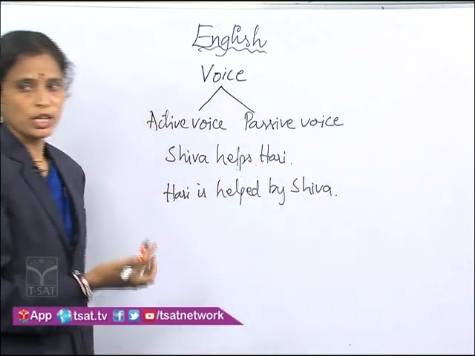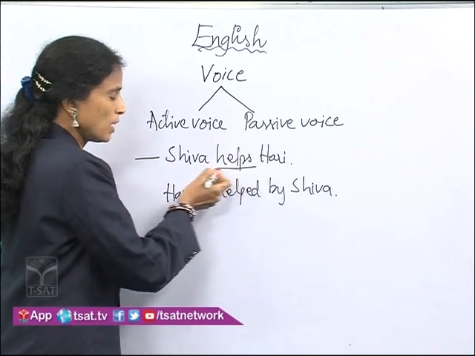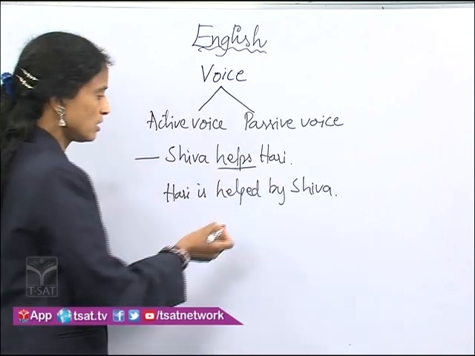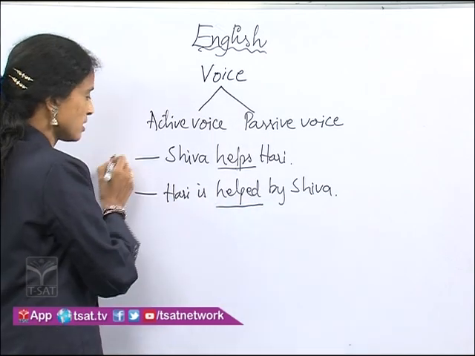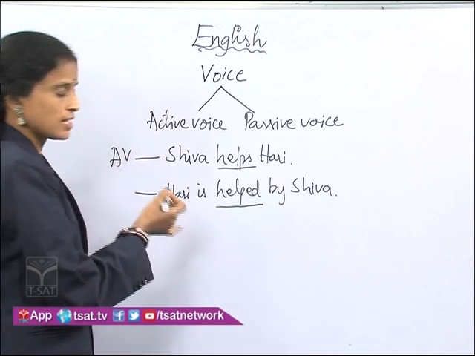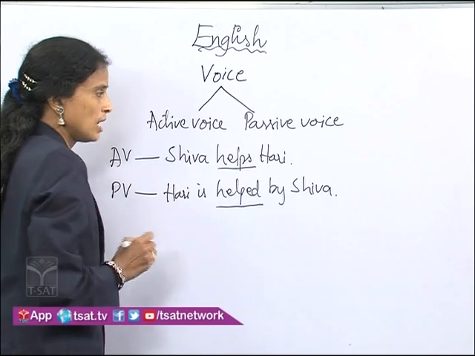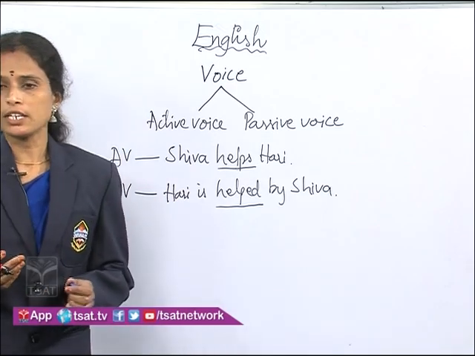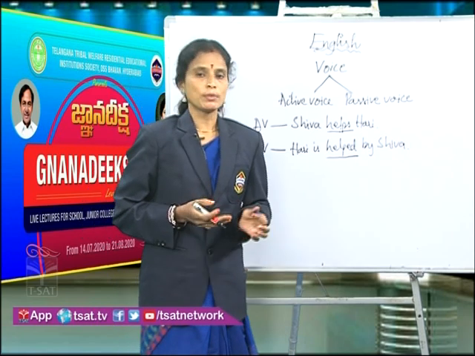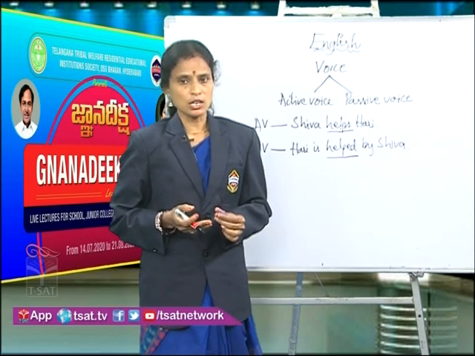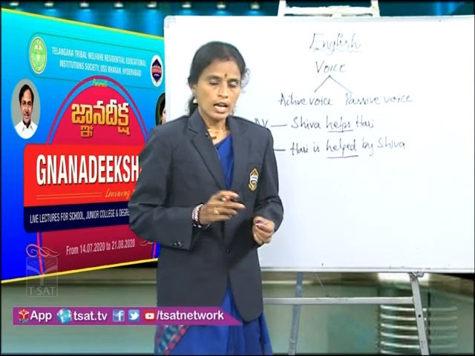Dear students, you can notice the two sentences over here. In the first sentence, the verb is in active, and in the second sentence, the verb is in passive. So, the first sentence is said to be in active voice and the second sentence is said to be in passive voice. Now, let us learn in detail how to identify the active and passive voice and what are the rules to be followed to change the active voice into the passive voice. Right? And before that,